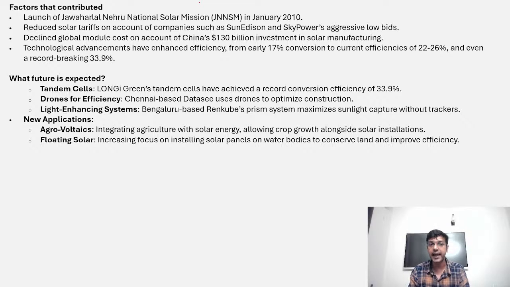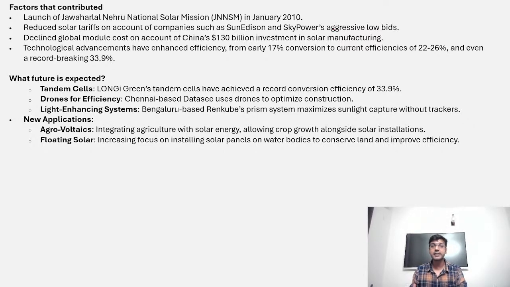They have reduced the tariff by aggressive bidding, and they have also increased the efficiency of the solar intake, right? Suppose there are photovoltaic cells. Earlier only 17% of the solar energy was converted into electricity, but right now, due to technological advancement, up to 33 or 34% efficiency we can achieve through this technological upgradation.